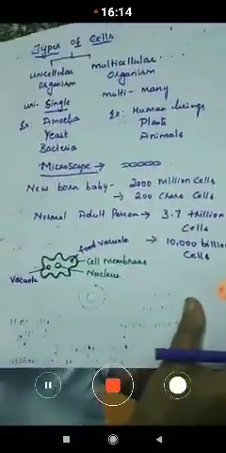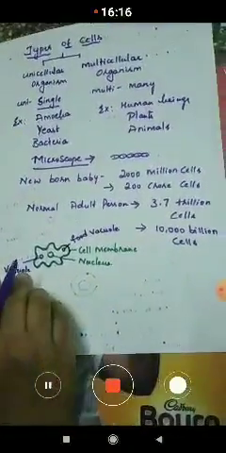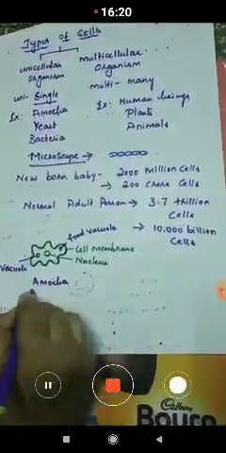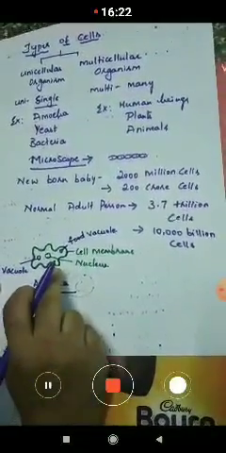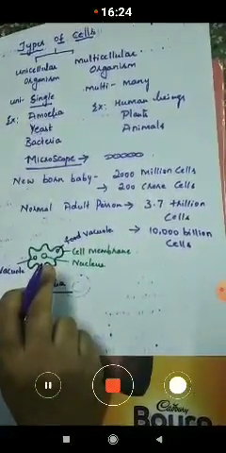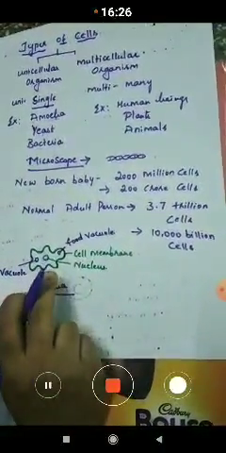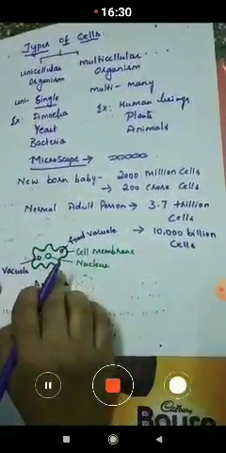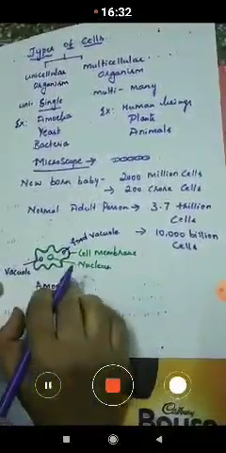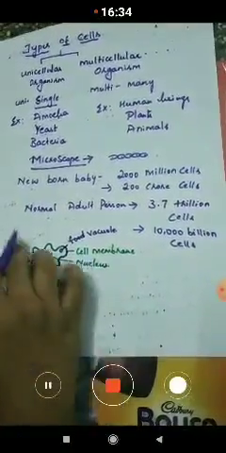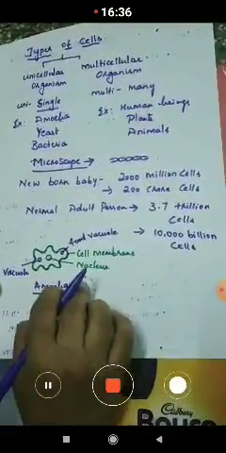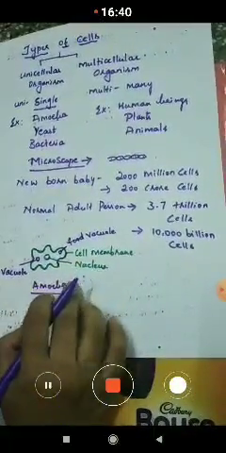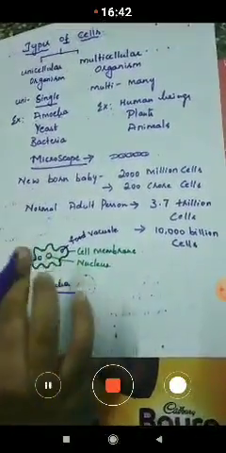And here the amoeba is made up of a single cell. So this single cell has the capacity to grow, multiply, and it can also take up the food from the outer surroundings. The excretion process, the feeding, the digestion, everything occurs in only one cell.